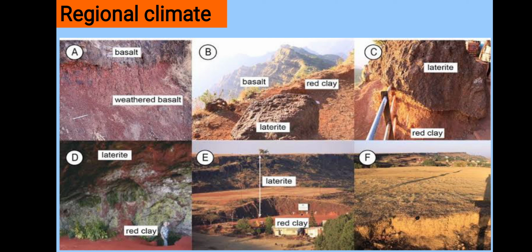For example, the basalt rock on the Deccan Plateau gives the black soil. But the basalt rock on the Sahyadri mountain gives a laterite soil, and the color of this is red. Why does it occur? It occurs due to the climate.